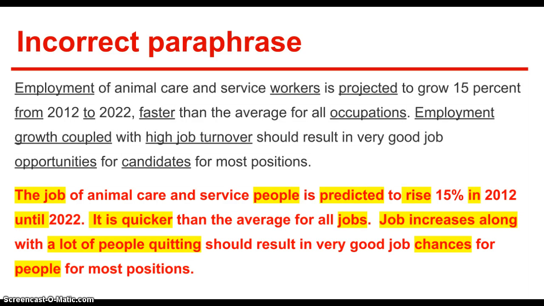What you've basically been doing is replacing particular words with synonyms, but you have left the structure of the sentence the same, as well as the number of sentences the same. Everything is in the same order, and many of the words are actually the same. All of the words that are in red here that are not highlighted yellow are directly from the quote. This is a type of plagiarism, and it's something that you are not allowed to do in a formal paper.